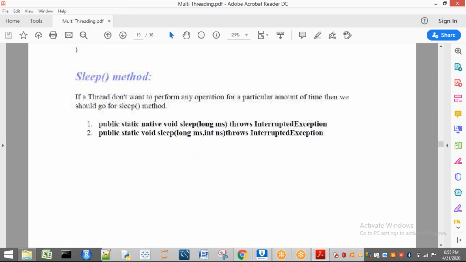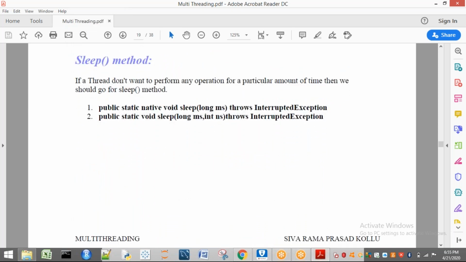And the last method we are going to see is the sleep method. So sleep method means what? Till now we have seen two methods. First one is the yield method, and second one is the join method. We apply the yield method when a particular thread wants to pass itself and give a chance to others. When one thread wants to give a chance to other threads, we use the concept of the yield method.